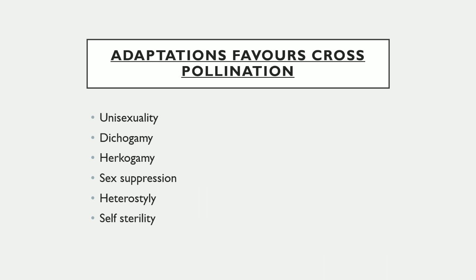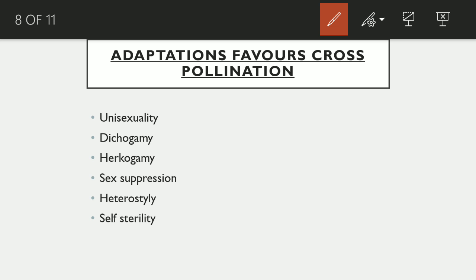Now, what are the adaptations which favor cross-pollination? The first one is unisexuality. Unisexuality is a condition in which the stamen and carpels are found in different flowers. Second is dichogamy. Dichogamy is the condition in a bisexual plant or flower where two sexes mature at different intervals and avoid self-pollination.